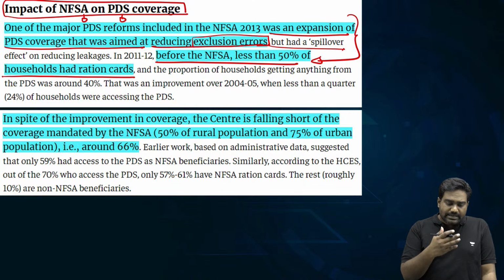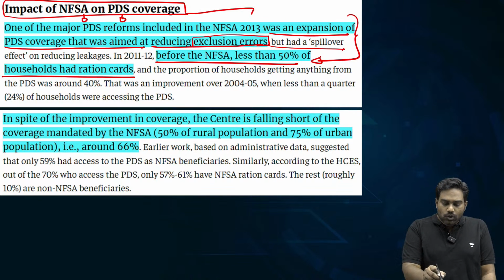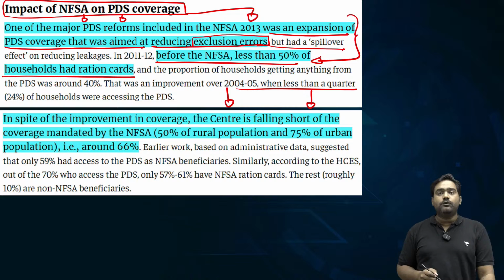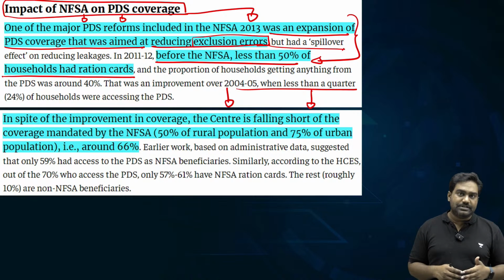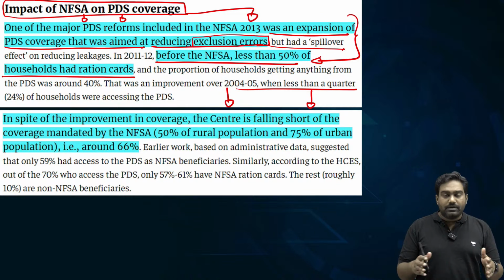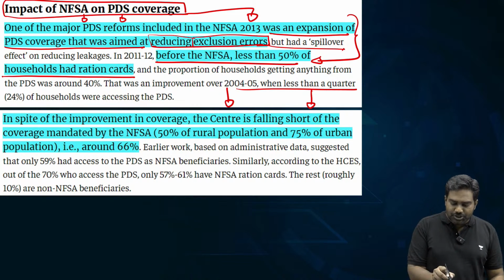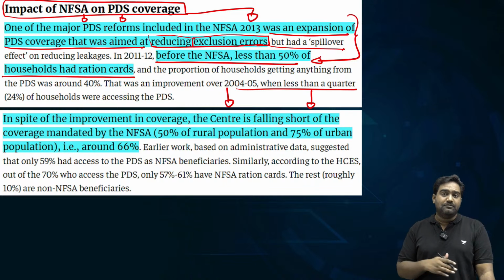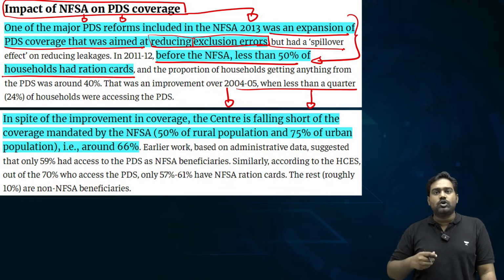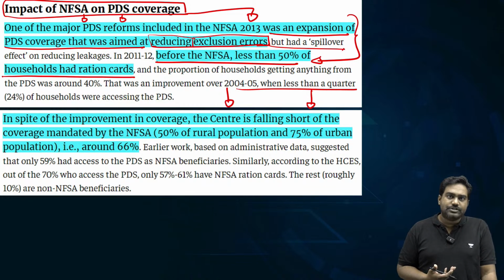So this was addressed through the National Food Security Act, which widened the coverage, and it has led to significant improvement in the delivery of food grains to the beneficiaries. The rigidness that existed in the system was removed by expanding the coverage to remove any exclusion error where beneficiaries were getting excluded because of technicalities and the need of documents.